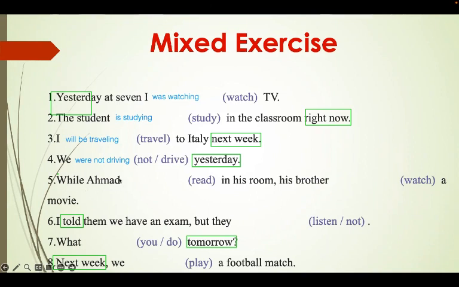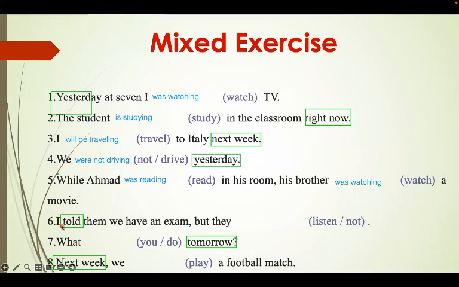So while Ahmed was reading, the verb, and then we add the ing, in his room, his brother, we have watch, and the past is was, then we add the verb watch, then we add ing. So the sentence is: while Ahmed was reading in his room, his brother was watching a movie.